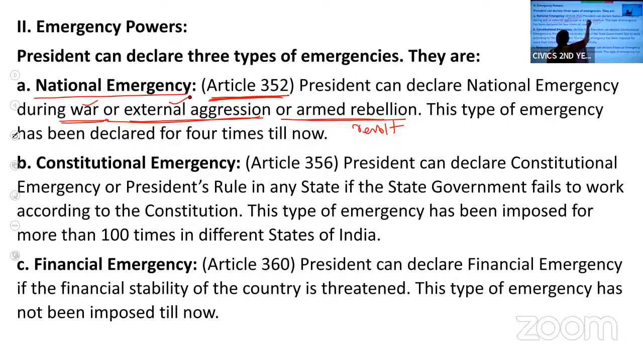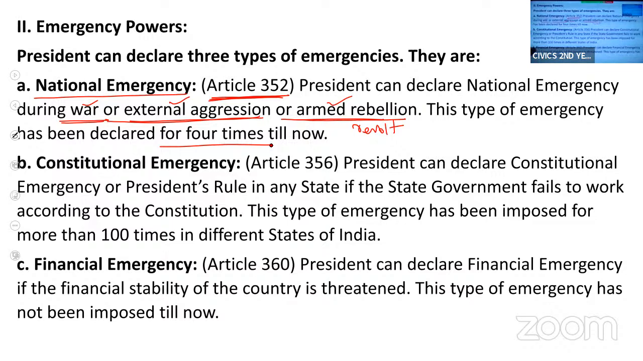So Article 352 empowers the president to declare national emergency on account of war, external aggression, or armed rebellion. This type of emergency has been declared in our country four times till now. Indo-China wars and India-Pakistan wars, and once there was an attack on the Indian Parliament. So national emergency was declared.